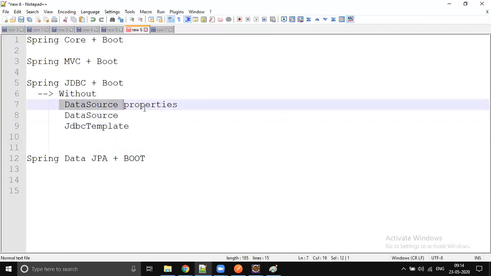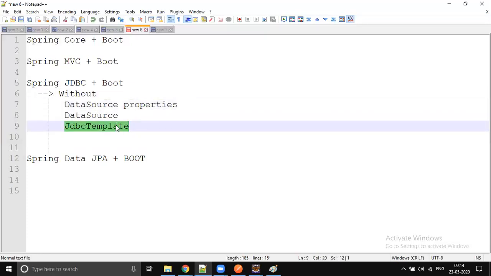No web is required, just do the application configuration, and automatically JDBC template is ready. Just auto wire, right? We just have to auto wire it. No need to create beans and all.